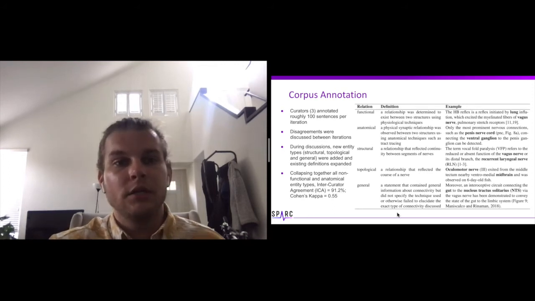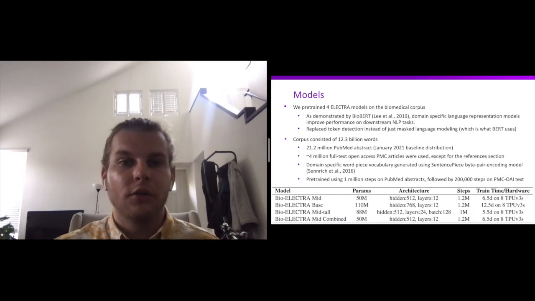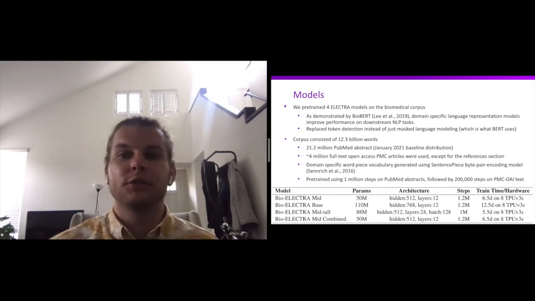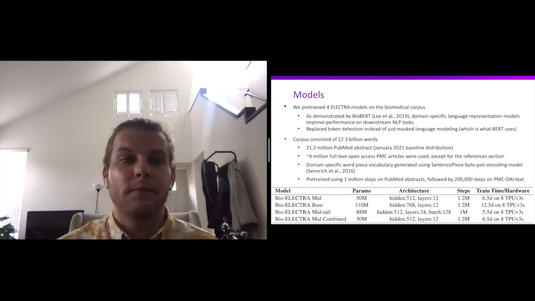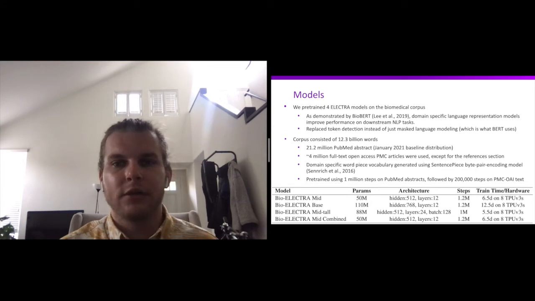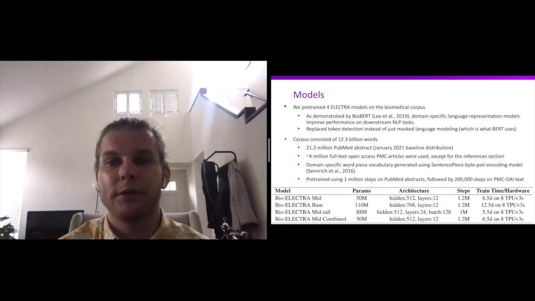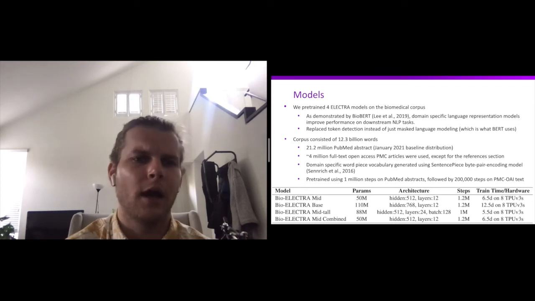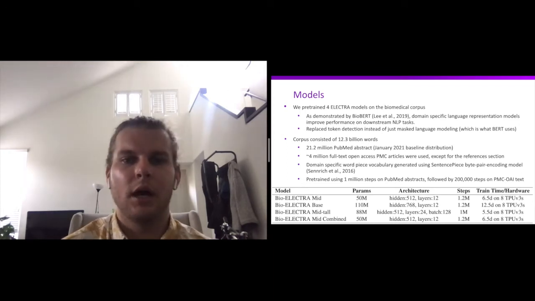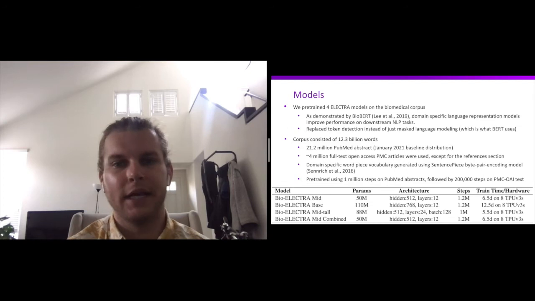So in total, we pre-trained 4 ELECTRA models on the biomedical corpus. These models are described in detail in the table below. As demonstrated by BioBERT, domain-specific language representation models improve performance on downstream NLP tasks. This is why we chose to pre-train our own models. ELECTRA was chosen over BERT, as it has been shown to outperform on many NLP tasks.